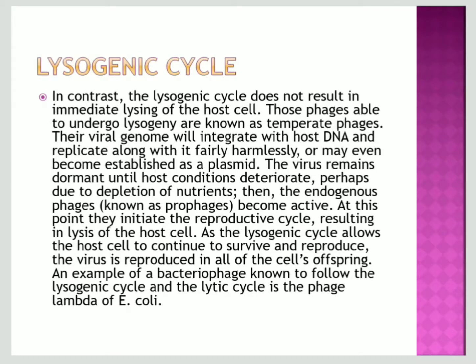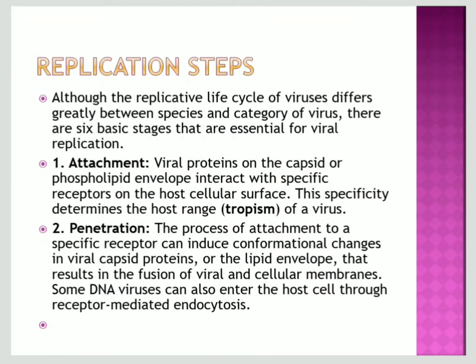Then the prophages, which are integrated DNA, become active. At this point, they initiate the reproductive cycle, resulting in the lysis of the host cell. As the lysogenic cycle allows the host cell to continue to survive and reproduce, the virus is reproduced in all of the cell's offspring. An example of this is the lambda phage of E. coli.